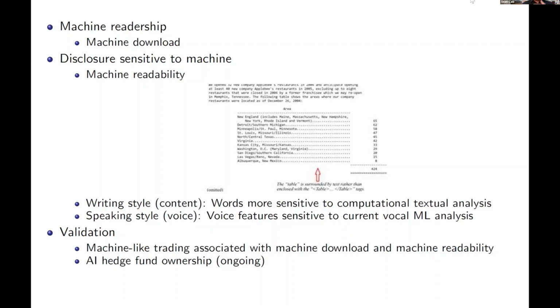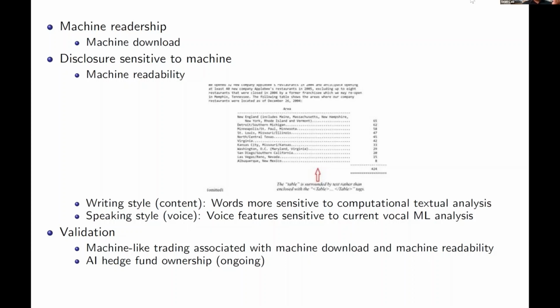Basically, to summarize, there are three ways to measure. One is to see who is trading on the 10K. If a large proportion of traders are machine learning based hedge funds, we think the 10K is read by machines. We also look at the speed of the trade.